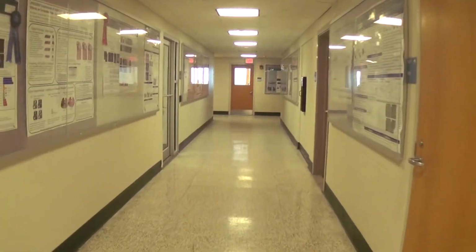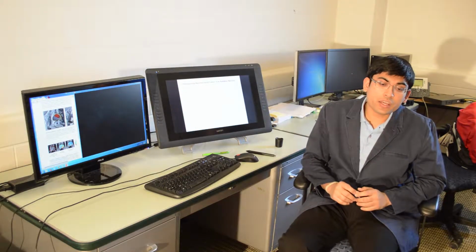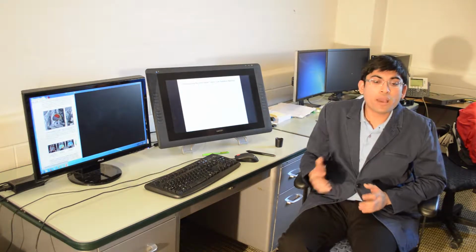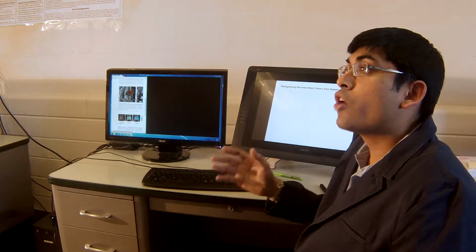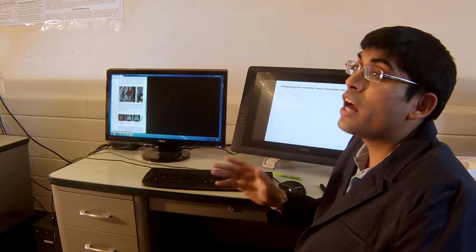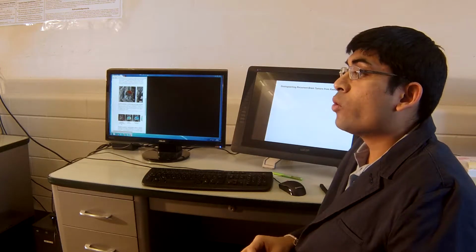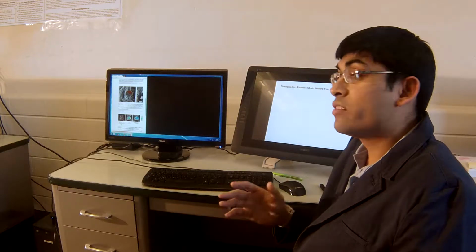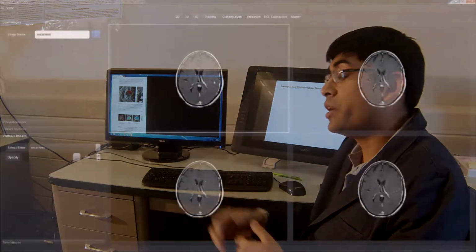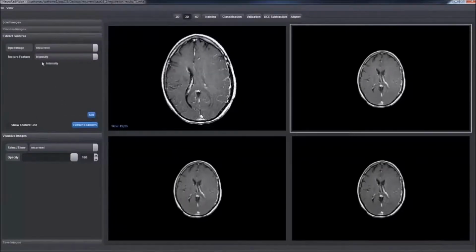After the first resection of the brain tumor, there is subsequent chemotherapy or radiation therapy, and in follow-up MRIs, it might so happen that the tumor might come back, which is known as recurrent tumor, or there might be other relatively harmless effects like radiation necrosis. So just by looking at the MRIs, it is very difficult to distinguish between disease A or disease B. So the current mode of definitive diagnosis is via invasive biopsy.